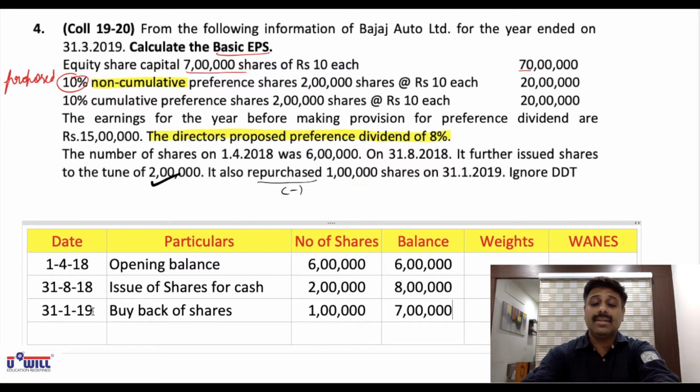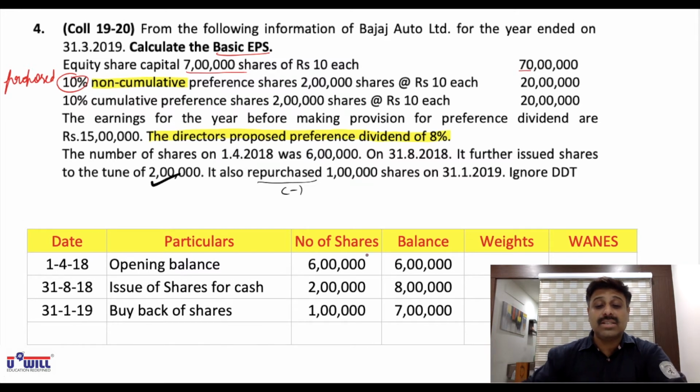lakh. And this same 7 lakh shares, do you all find in the beginning given to you equity share capital 7 lakh shares of 10 is 70 lakhs or not? And what did I tell you? This 7 lakh shares are not to be taken. Ignore them. Reason? They are not the weighted average number of shares. 7 lakh is the closing balance of shares. 6 lakh shares are used for a different time period. 8 lakh shares are used for a different time period. 7 lakh shares are used for a different time period. So we cannot directly take these 7 lakh shares.